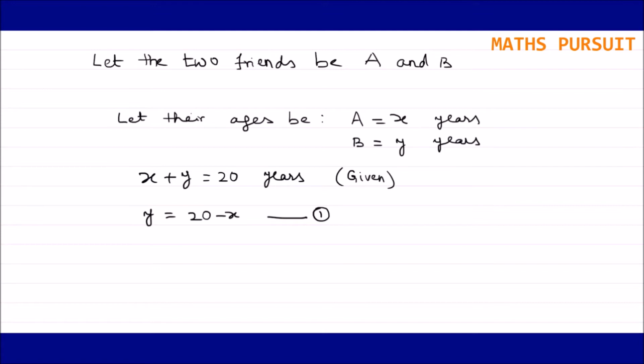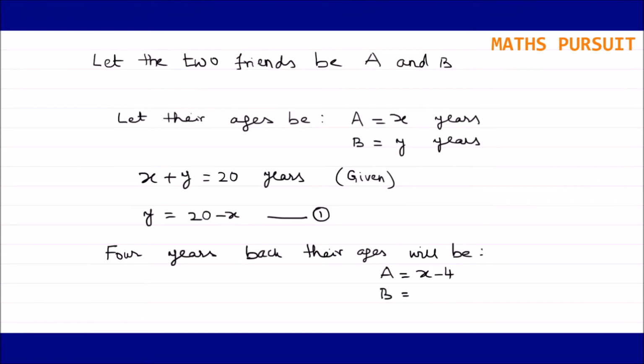Now, as per the question, the product of their ages 4 years ago is 48. So let us first of all find out what their ages would be 4 years back. Their ages will be A is equal to X minus 4, because the current age of A is X years and the current age of B is Y years.